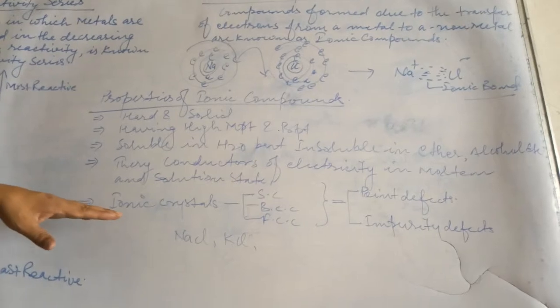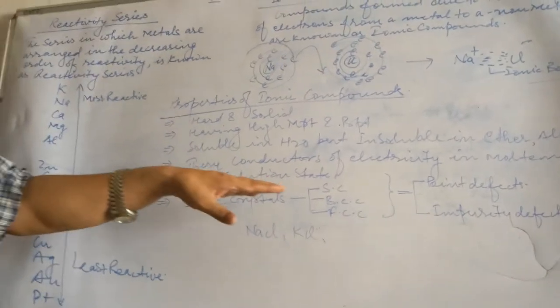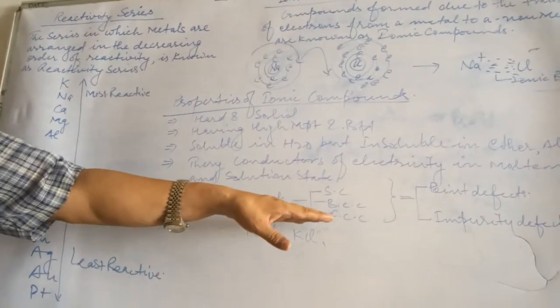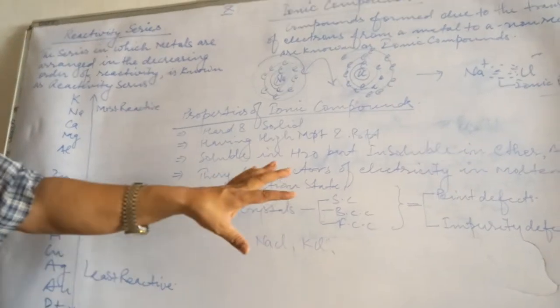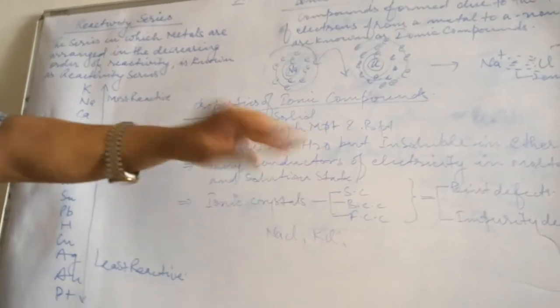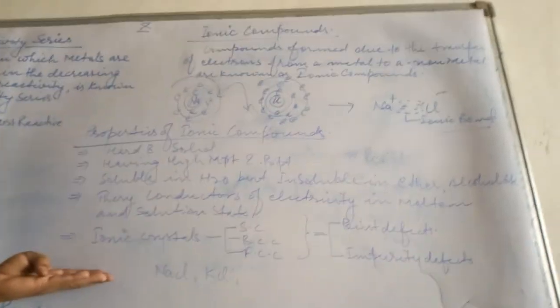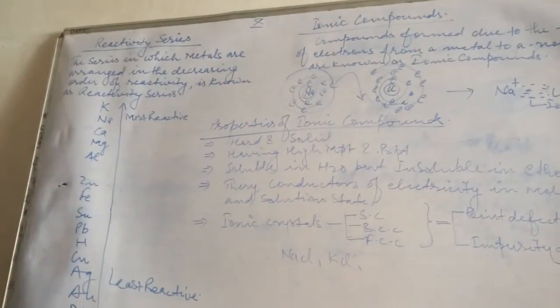Ionic crystals are of three types: simple cubic, body centered cubic and face centered cubic, and these cubic crystals also show point defects and impurity defects. Children, tomorrow we will discuss the next topic of class 10th chemistry, chapter 4. Thank you.